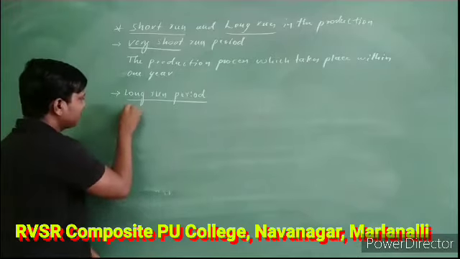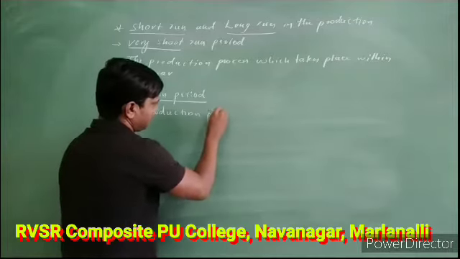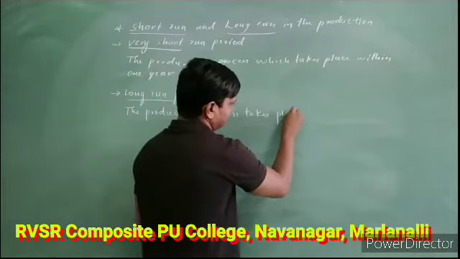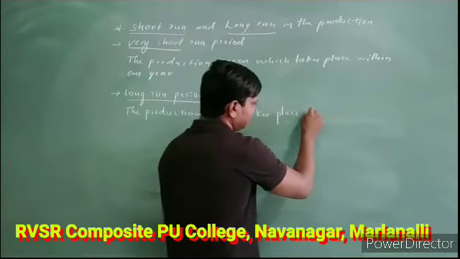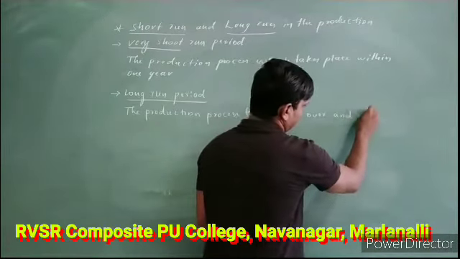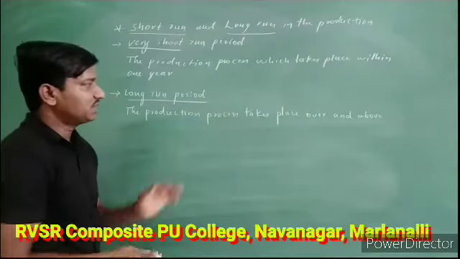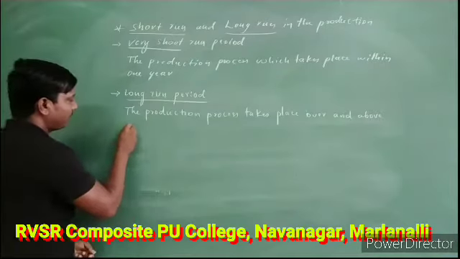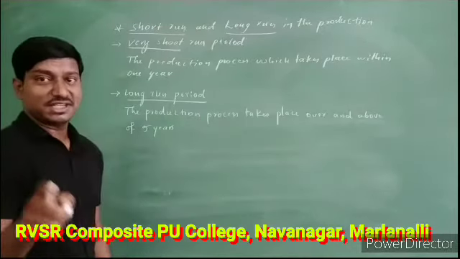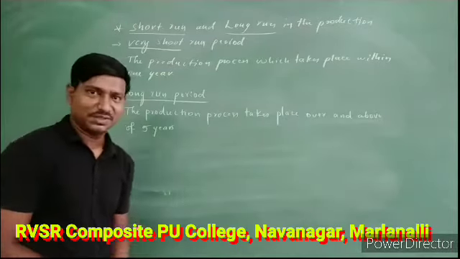So if the production process takes place over and above 5 years, then we call it the long run period.